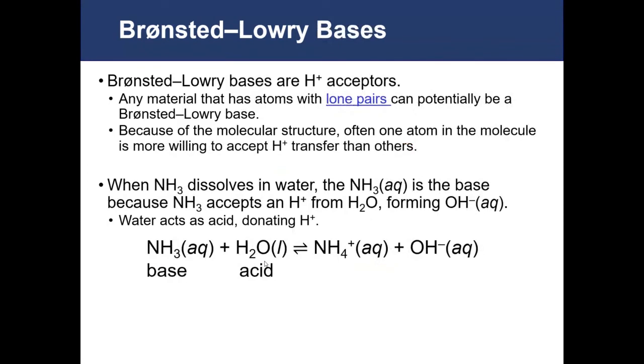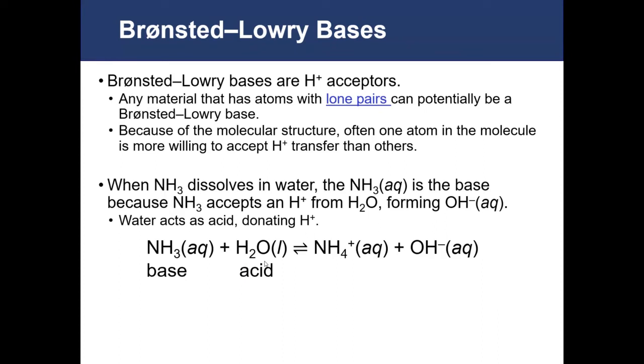For Bronsted-Lowry bases, those are things that are proton acceptors. Any material that has atoms with a lone pair can potentially be a Bronsted-Lowry base. Now, some of those lone pairs are more accessible than others, so some bases will be better at accepting a transferred hydrogen than others will be.